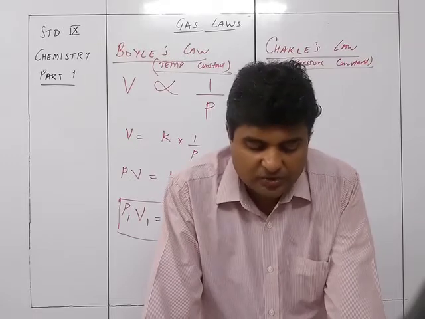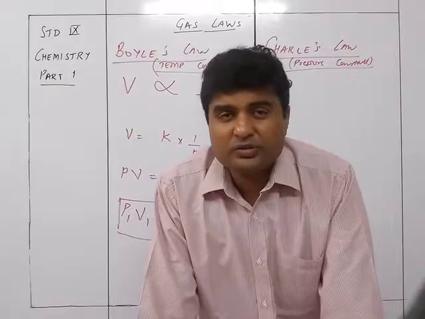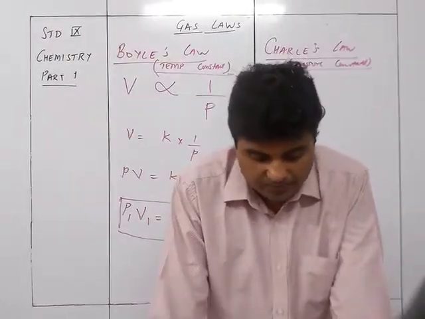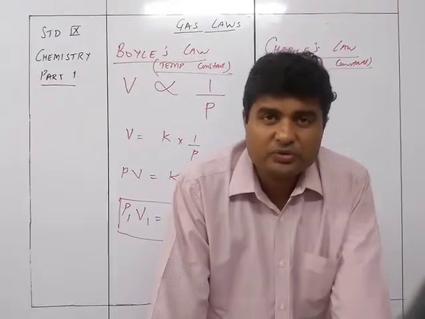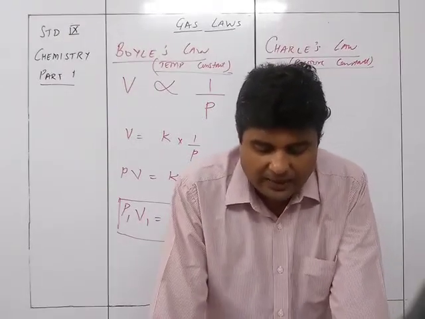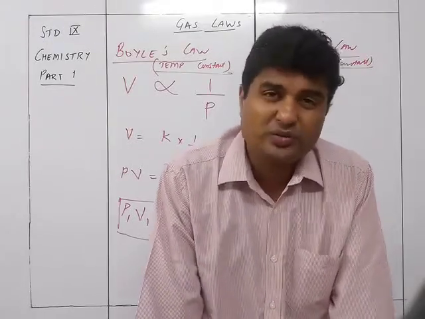So the relationship will be: 0 degrees equals 0 plus 273, that is 273 Kelvin. Minus 273 degrees will be minus 273 plus 273, which is 0 Kelvin. And 25 degrees will be 25 plus 273, which is 298 Kelvin. All temperatures on the Kelvin scale are positive figures. There is no negative in the Kelvin scale because minus 273 itself is 0.